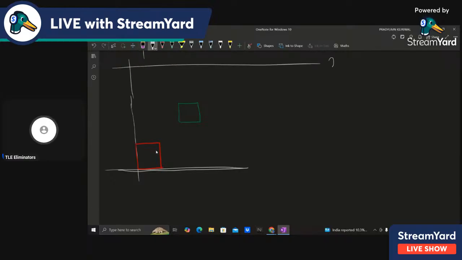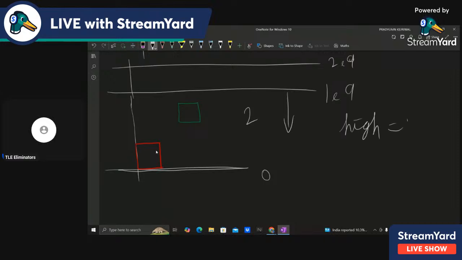Suppose this is 2e9, and this is 0, so I'll check for 1e9. Suppose this is 1e9, and I'll calculate how much area is there below this line. I know that there is 2 area here, so our answer is definitely below 1e9. So I'll set high equal to 1e9, and low is currently 0. Again, our new mid will be 5e8, so I'll check for 5e8 and so on.